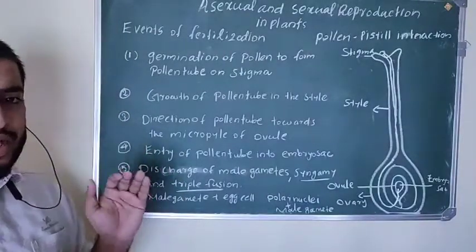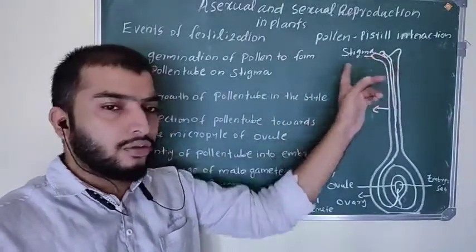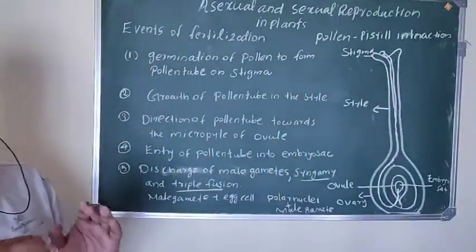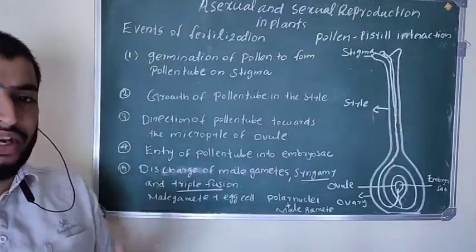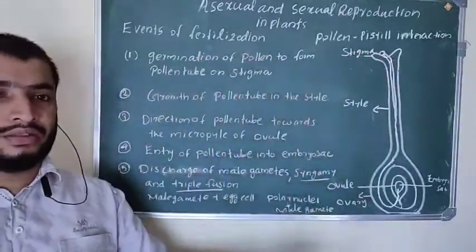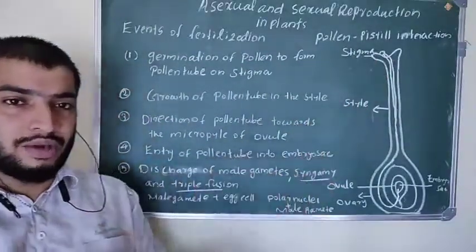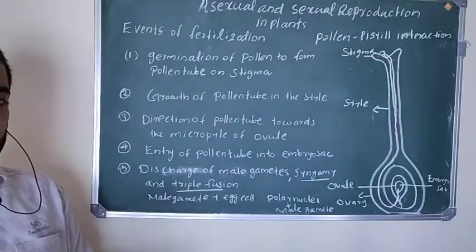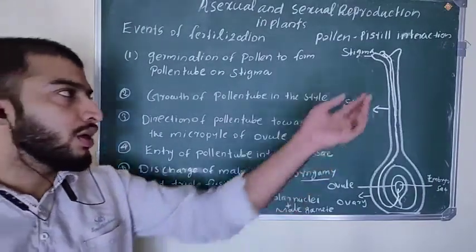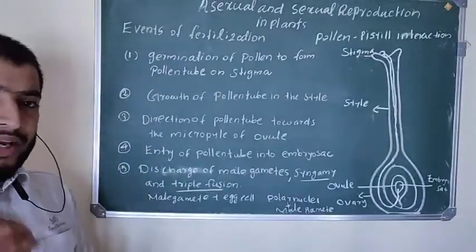Then we will discuss in great detail what is happening here. If one pollen grain lands on the stigma, how is this pollen grain recognized by the stigma? If it is a pollen grain from another plant, what is going to happen? If it is a pollen grain from the same species, how is it recognized, and how does the pollen tube germinate on the stigma? All this we will discuss in detail.